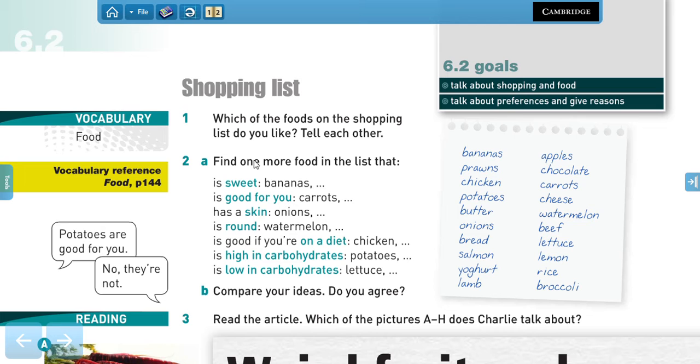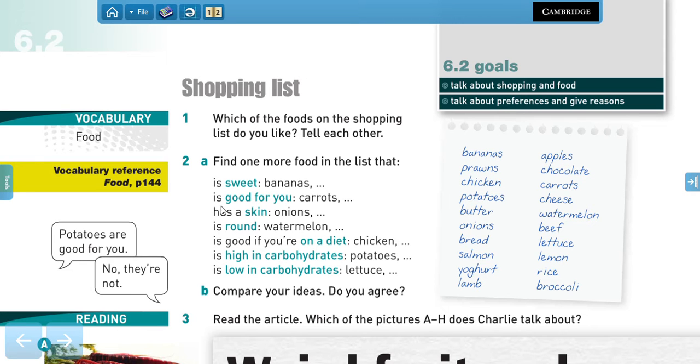Now, find one more food in the list, and here we have some description. So, food that is sweet, right? Like sugar. In this case, we have bananas. What else is sweet from this list? Apples, right? Chocolate, watermelon.